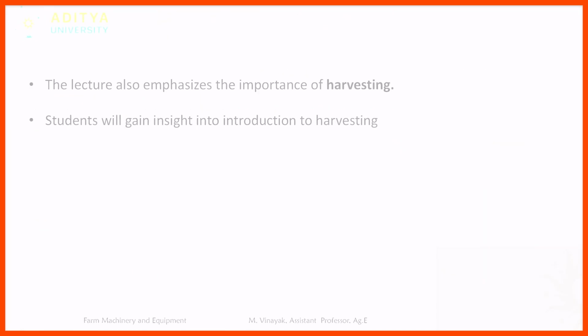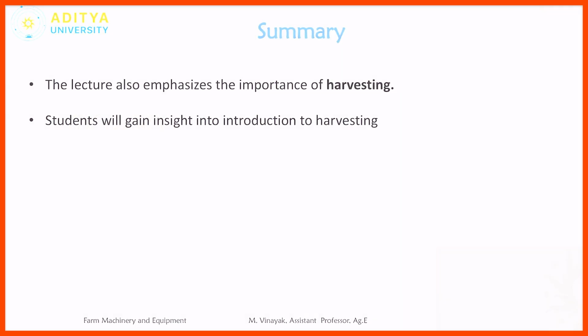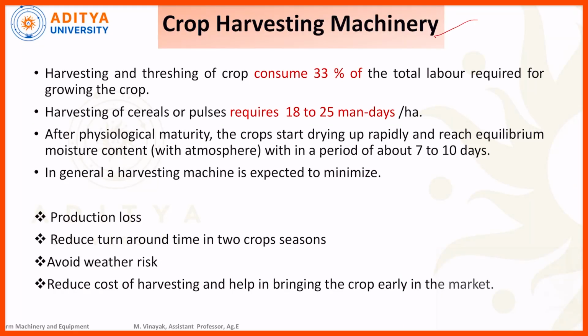So the next one is crop harvesting machinery. Harvesting and threshing of a crop consumes 33% of the total labor required for growing a crop. Okay, so for the sake of harvesting and threshing alone, 33% of the labor is required for growing the crop.